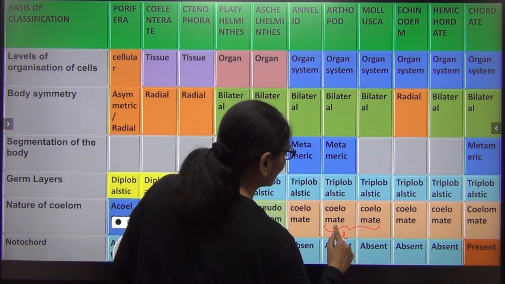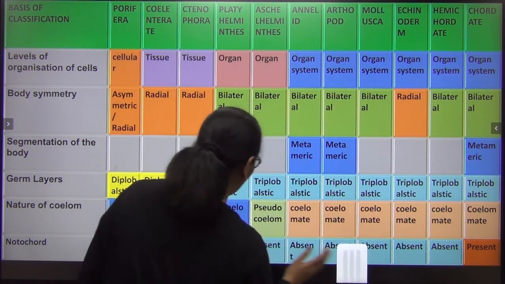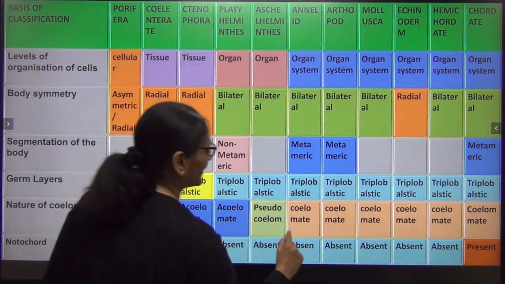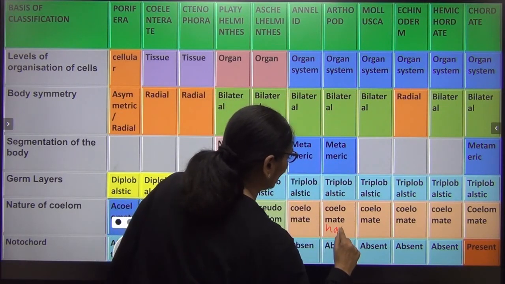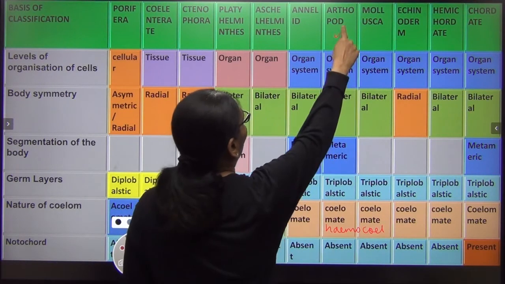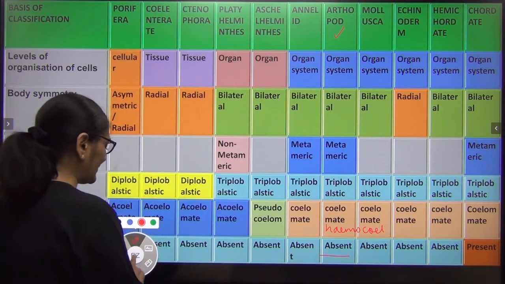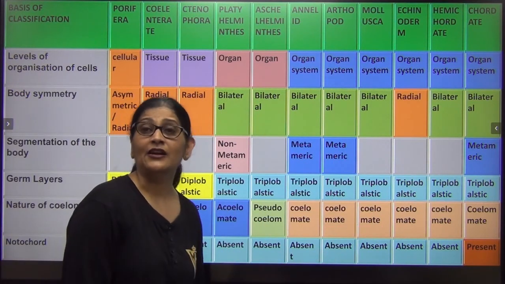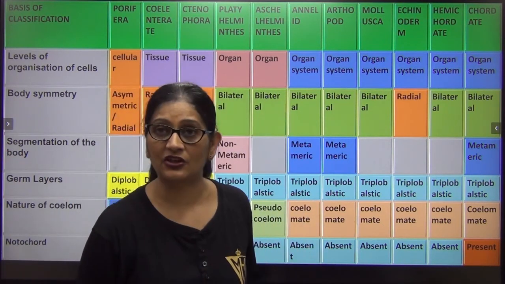So we also call this haemocoel, H-A-E-M-O-C-O-E-L. It is filled with blood, so we call it haemocoel, and the notochord is absent. With that, we have done a lot of points on the basis of classification.